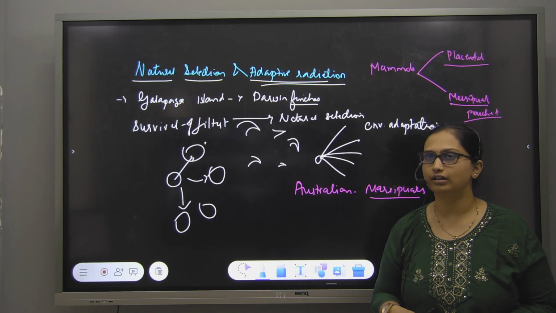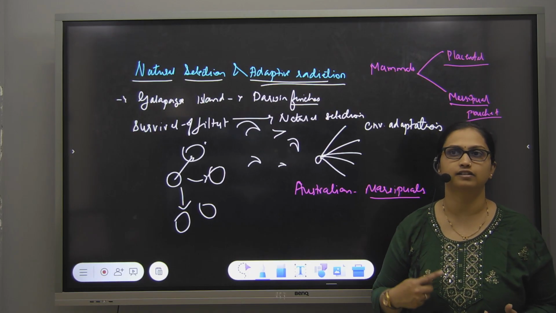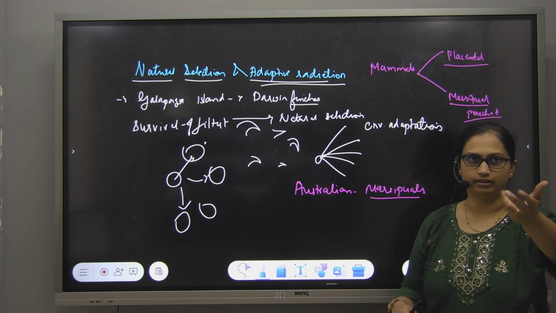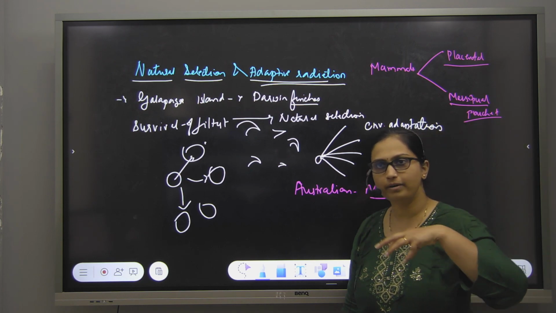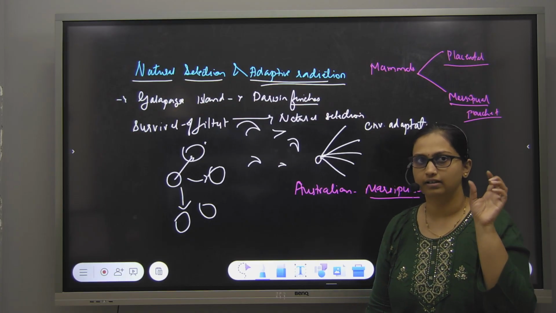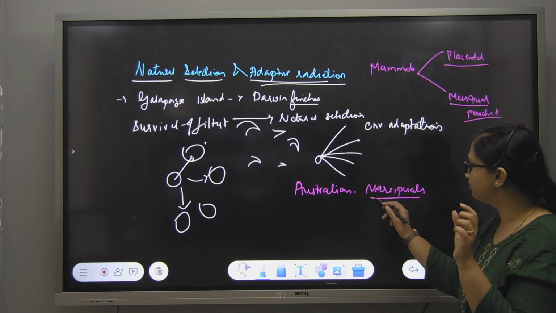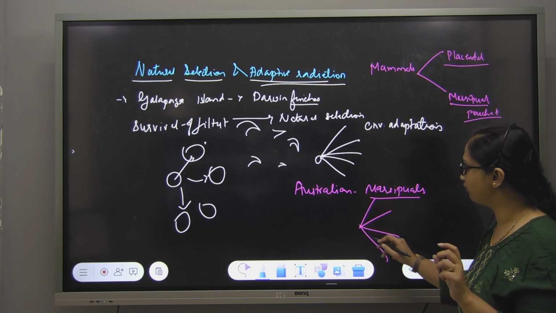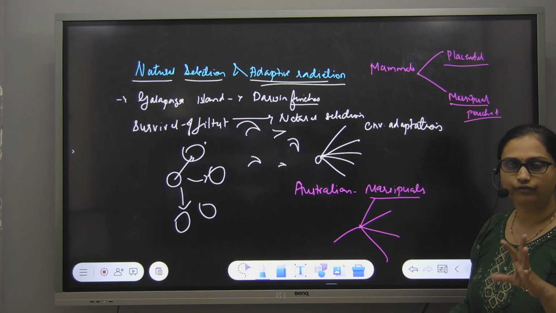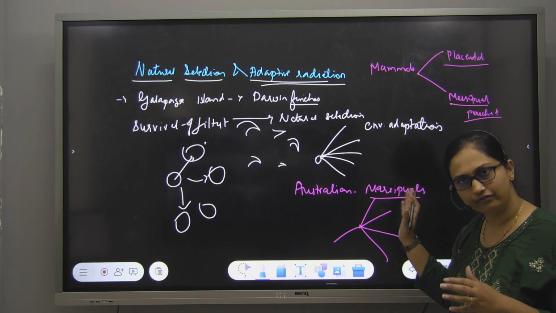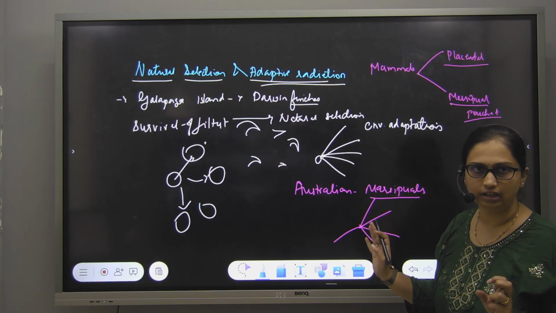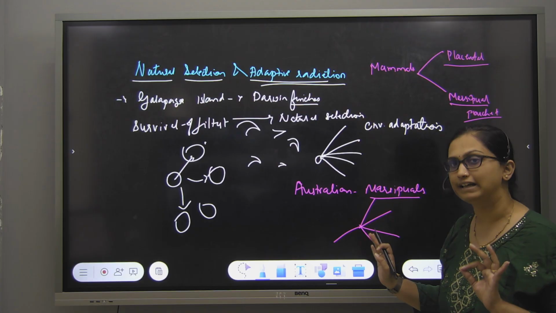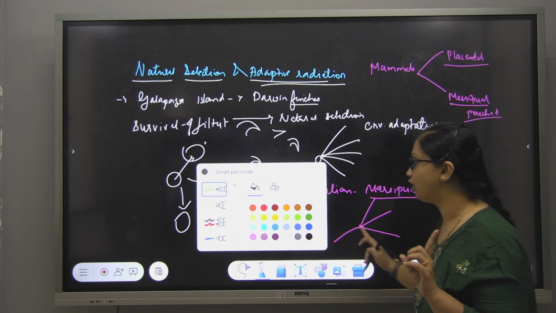So besides the kangaroo, there is a sugar glider, there is a wombat, there is a Tasmanian wolf, then there is some tiger also, the tiger cat. So there are so many organisms, but all of these marsupials are seen from one point: one is kangaroo, one is rat, one is sugar glider, one is wolf, one is tiger cat. So from one point, all of them are performing the same function, meaning homologous organs, meaning divergent evolution, meaning adaptive radiation. Listen carefully, all three are same.